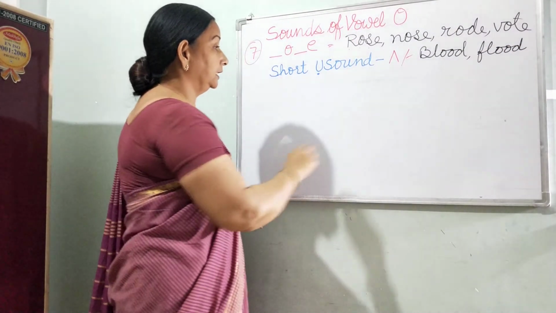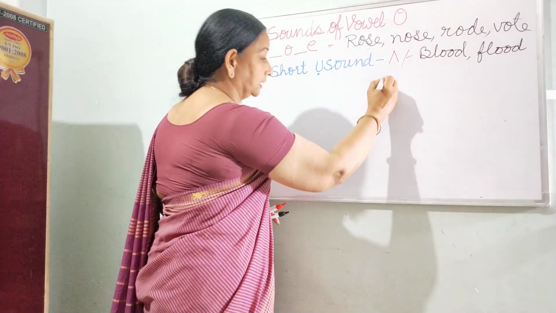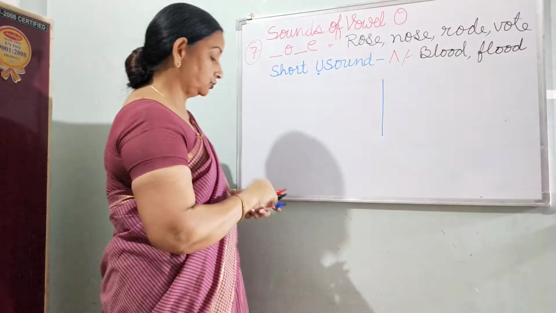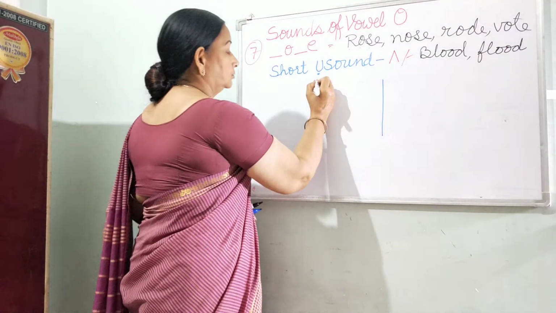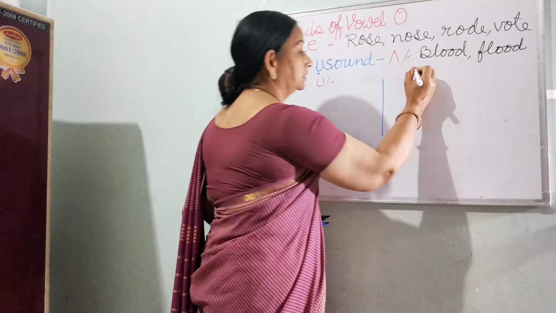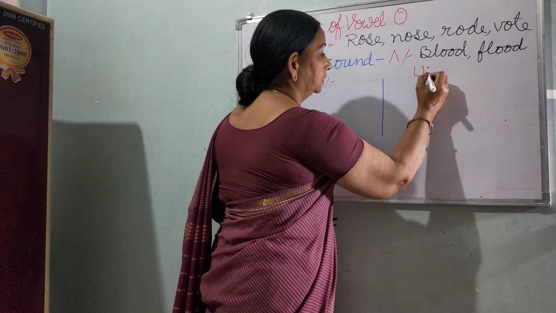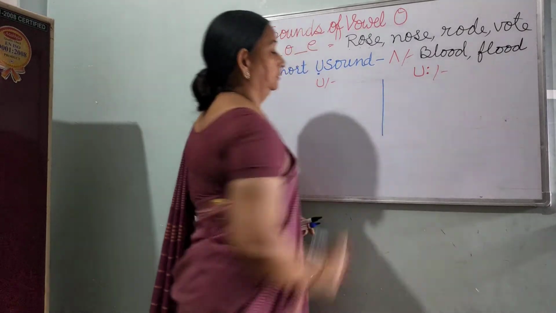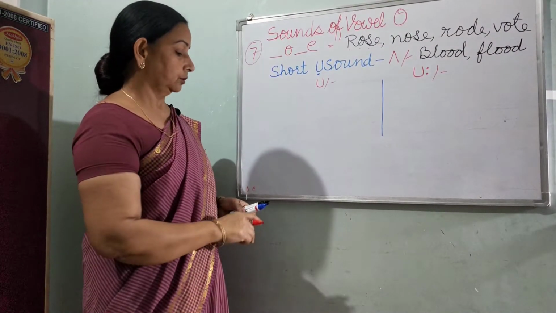There is a long list of the words which have long U and short U words. Short U, one more symbol is this, and the symbol for long U sound is this, U with two dots.